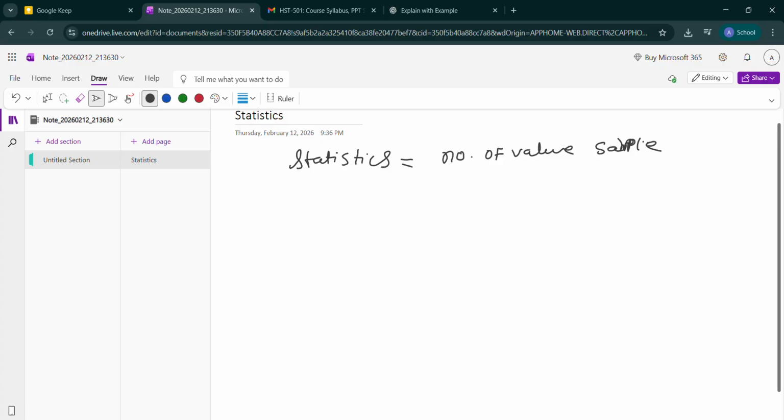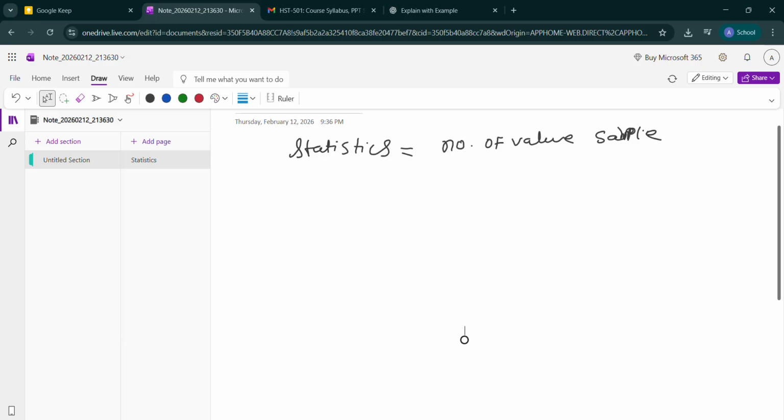If someone asks you what is a statistic, how will you answer? In such a situation you will answer: the average mark of 100 students.